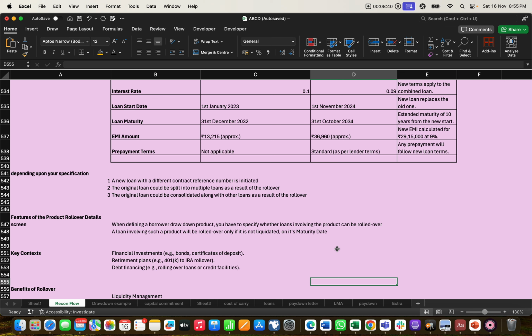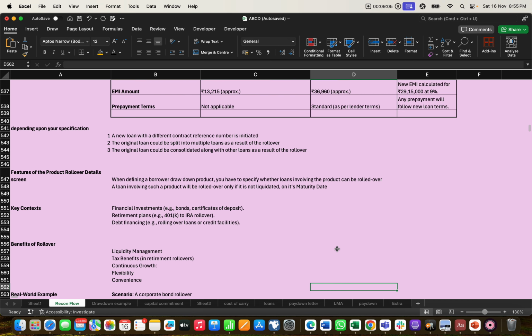In this product type, it will get rolled over. Retirement plans like 401k, or there are some terms we have mentioned. If you are regularly working on loan syndication, you get familiar with this term. So this is debt financing, rollover of the credit facility. This is a key concept on this part.